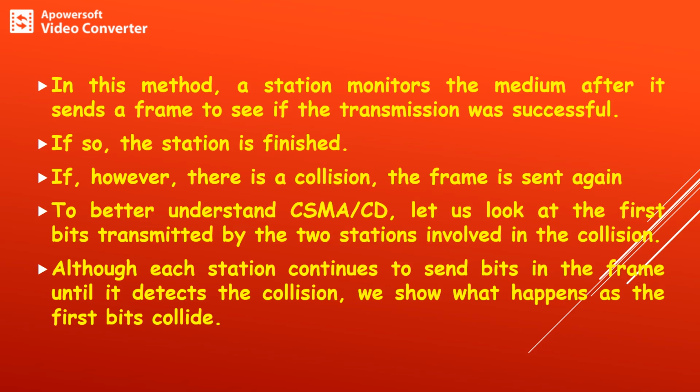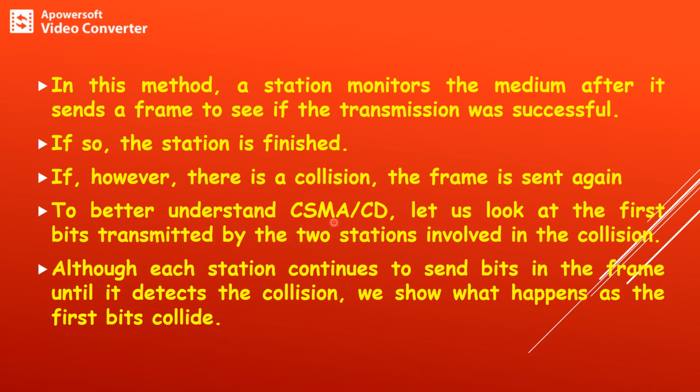In the case of CSMA/CD, each station monitors the medium after it sends a frame to see if the transmission was successful or not. If it is successful, the station is finished. If it is not successful, the frame needs to be retransmitted again.